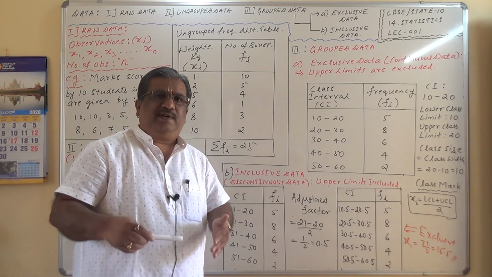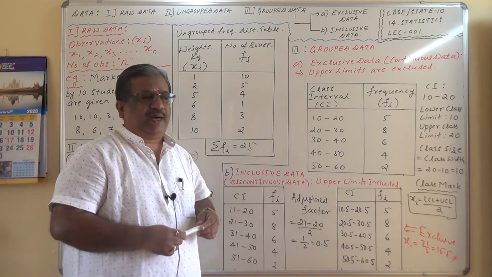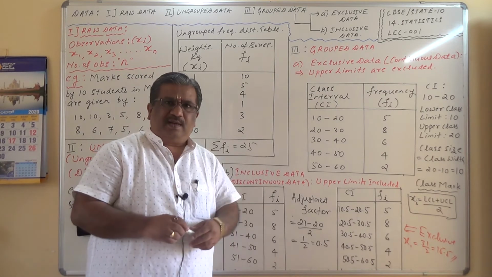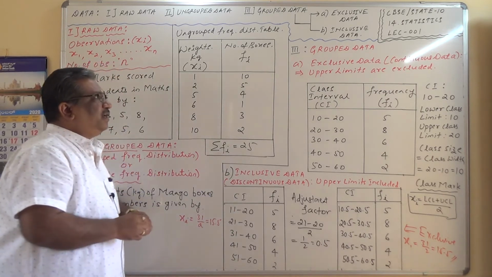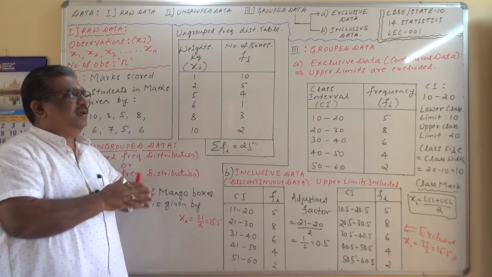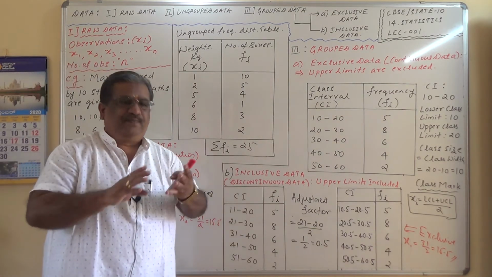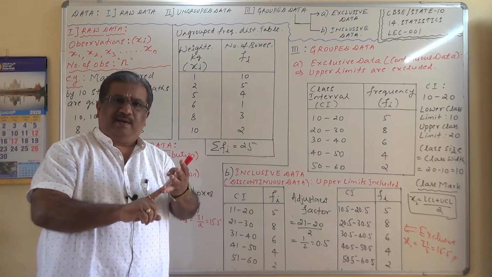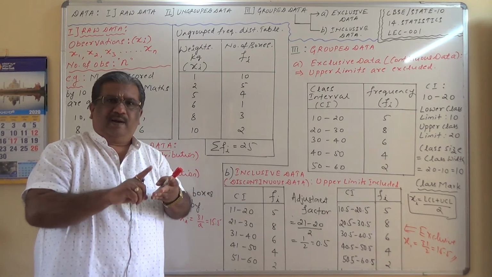But even if you convert it, it's a good practice. It's really a good practice. So with that introduction, I am going to take up now the first part. We are going to study mainly three parts. That is arithmetic mean, median, and mode.